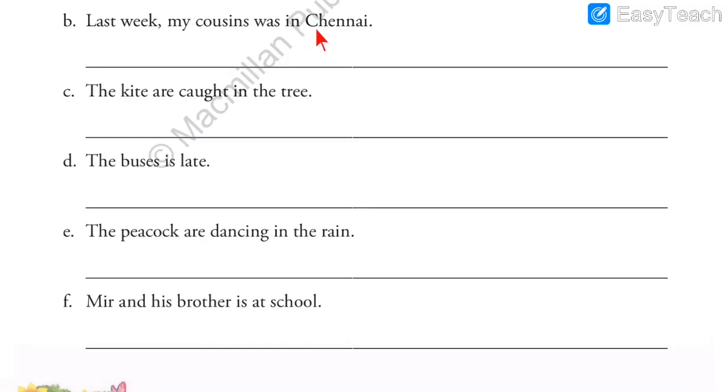Number 2. Last week my cousins was in Chennai. Now see, the helping verb is given over here, was. Can you see the helping verb? Was is given over here. So it is about my cousins, and here it is given cousins, so more than one. If it was one, we would have said cousin. But here it is cousins. See, the S is given over here. So cousins is plural. With plural, we have to write a plural verb. And what is the plural of was? The plural of was is were. So we cannot write was, we have to write were, because we have to match the subject with the verb. So my cousins were in Chennai, and the rest of the sentence as it is.